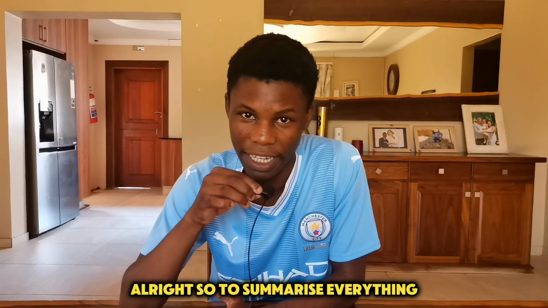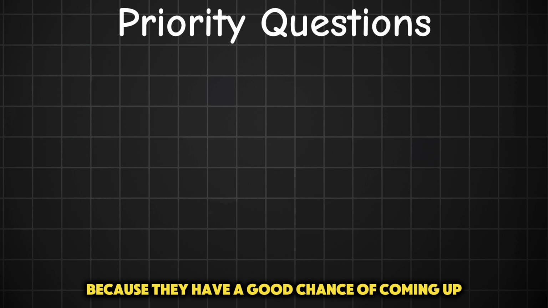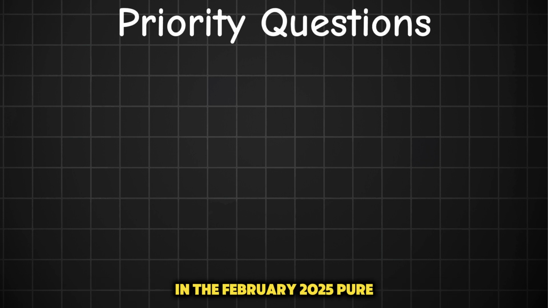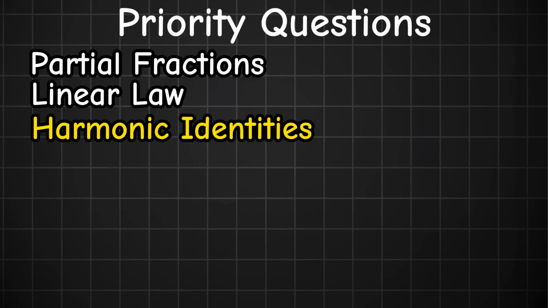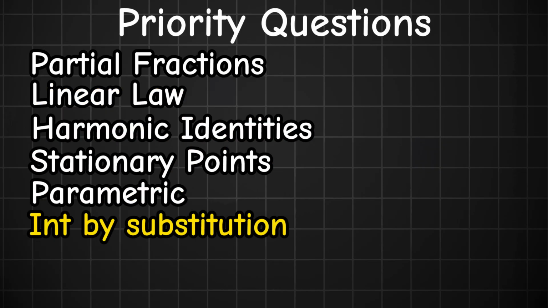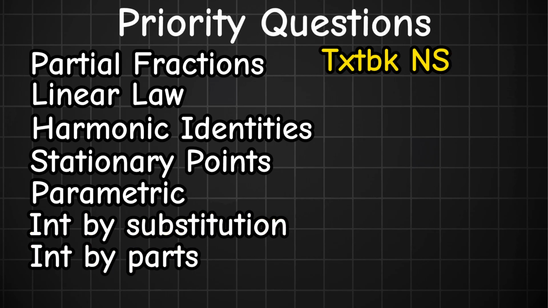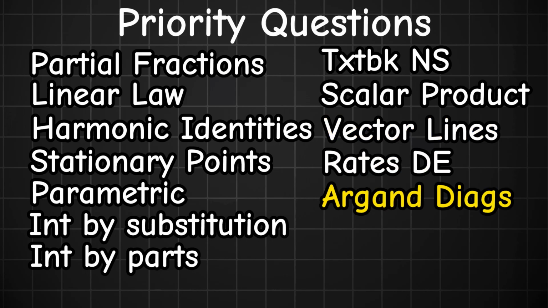Alright, so to summarize everything, here's a list of the questions I think you should prioritize because they have a good chance of coming up in the February 2025 Pure 3 paper. Partial fractions, linear law, harmonic identities, stationary points, parametric differentiation, integration by substitution, integration by parts, textbook numerical solutions, scalar product applications, parallel, intersect or skew lines, rates of change DE, Argand diagrams, and the 2 square roots question.